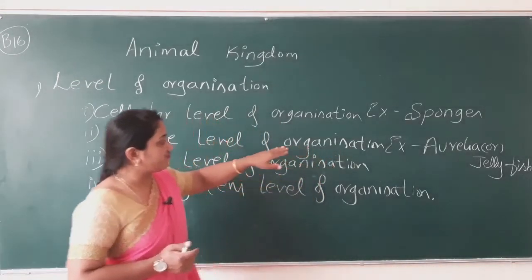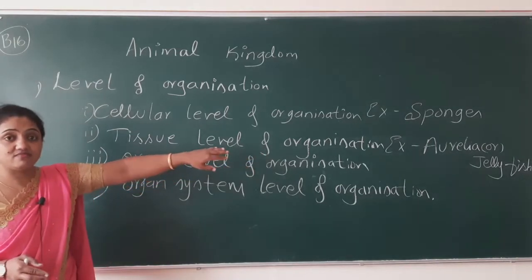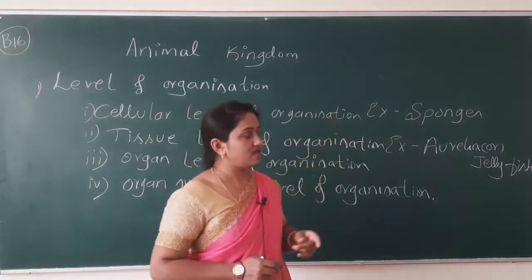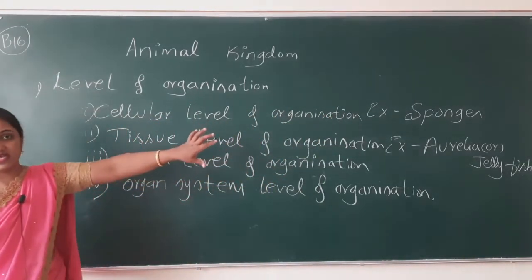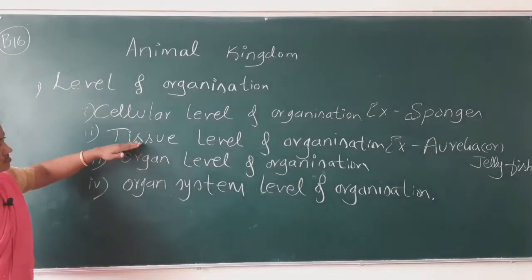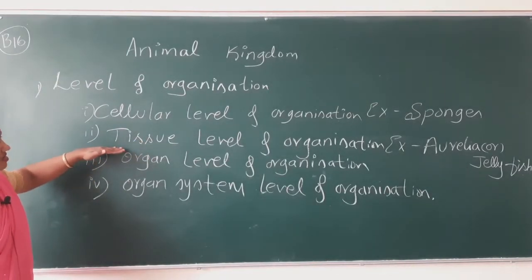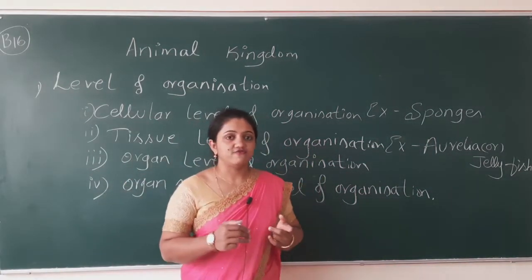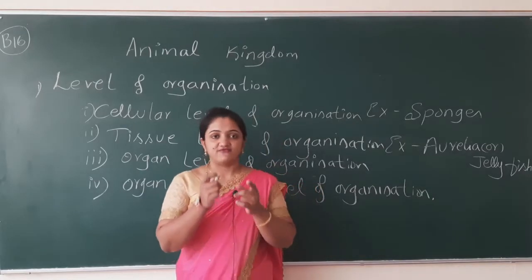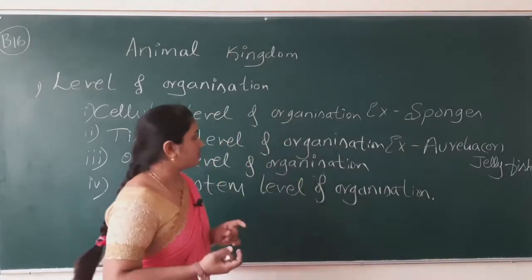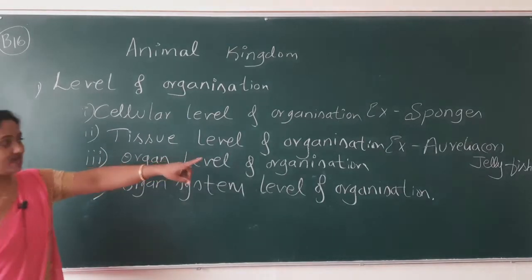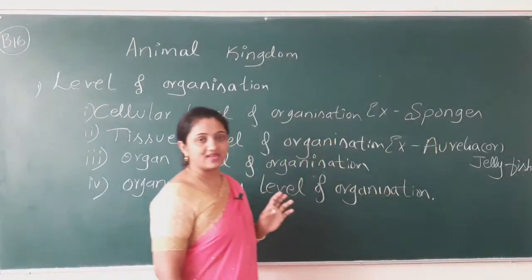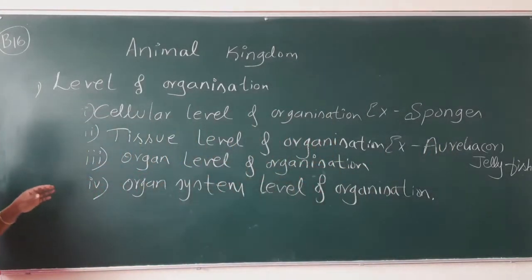That's why we kept this phylum. I am going to write all the phylum names a little bit later, so I am going to write only the examples here. This Coelenterata phylum comes under the tissue level of organization. For the tissue level of organization, we can give the Coelenterata. The example under Coelenterata that I have written here is Aurelia, commonly known as jellyfish.